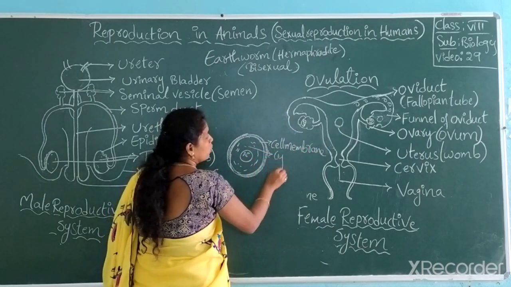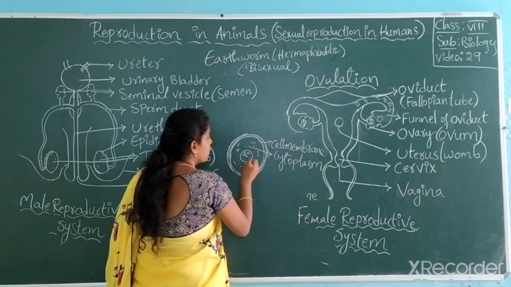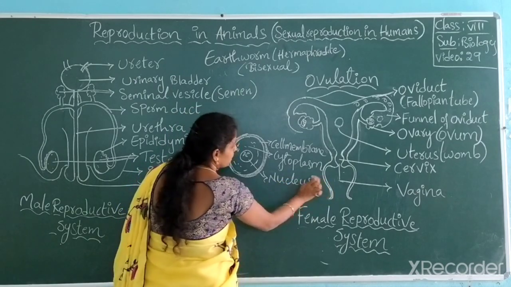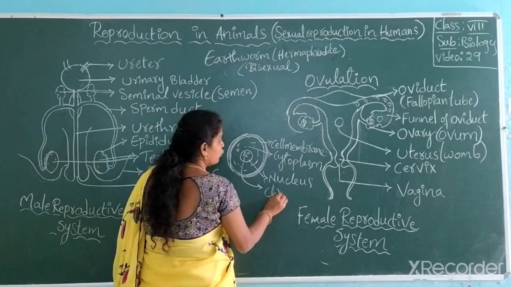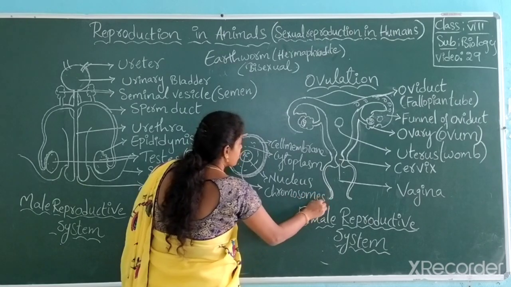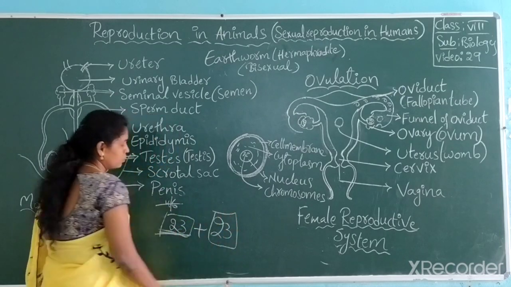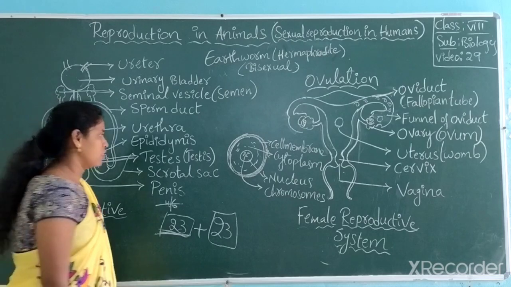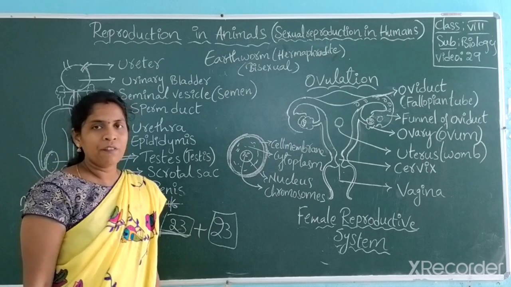And this is about cytoplasm. And it is about nucleus. In that nucleus, chromosomes are present. How many chromosomes are present here? 23 chromosomes. 23 plus 23, how many? 46. Totally 23 pairs. So generally, what is the lifespan of ovum?